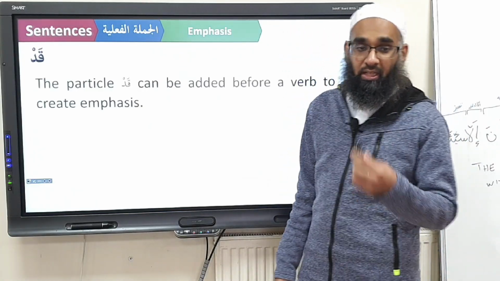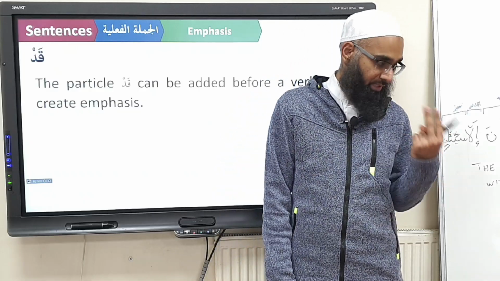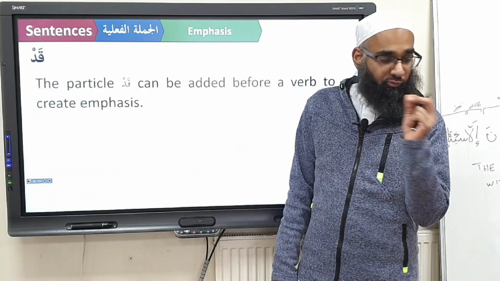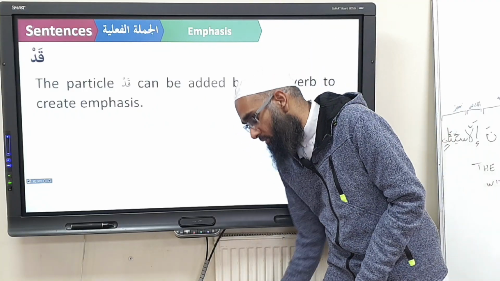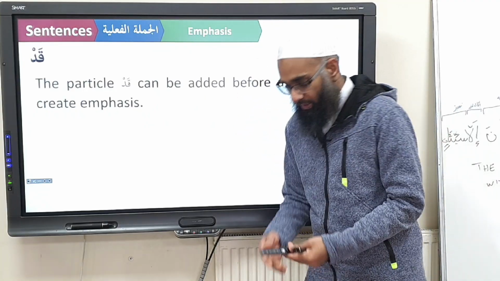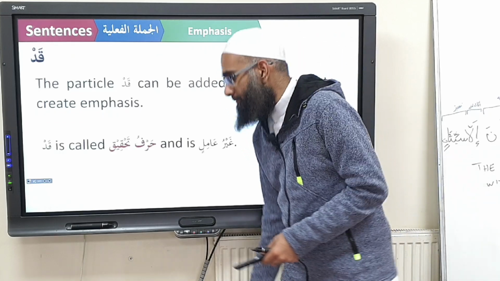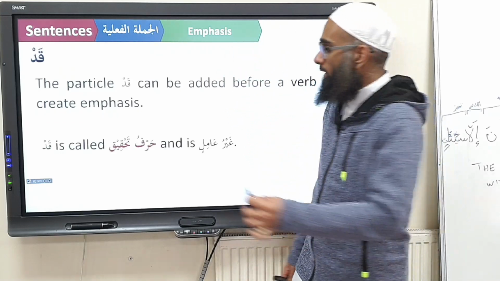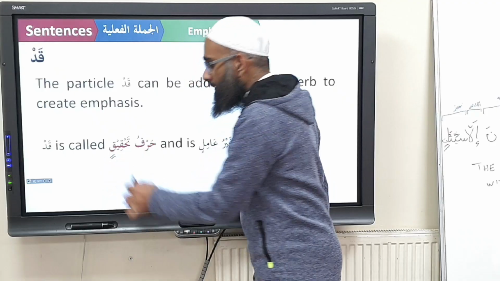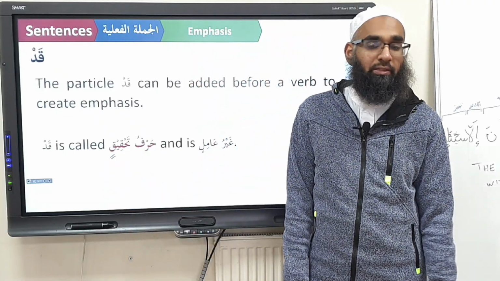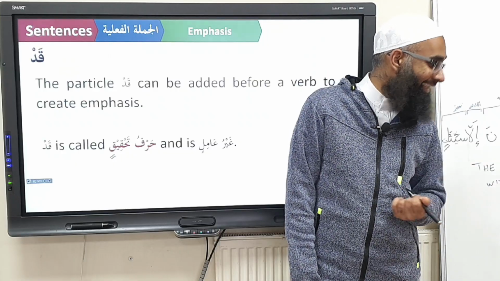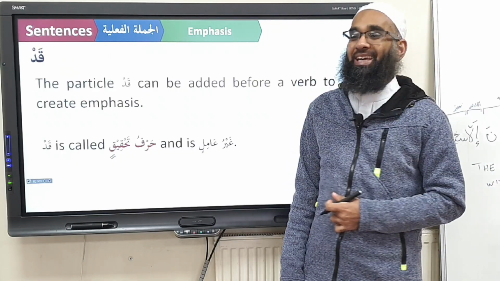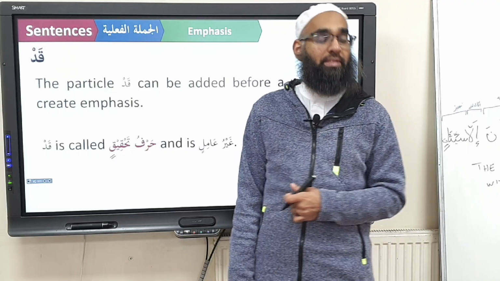So the particle qad is a harf, a two-letter word. You can bring it before a verb, usually fa'lul madi, almost always fa'lul madi. And what does it do? It creates an emphasis. What's it called? It's called harfu tahqiq, meaning a particle to create emphasis.